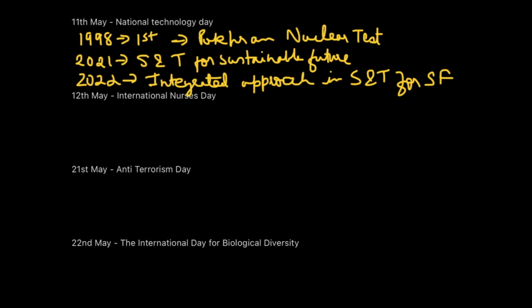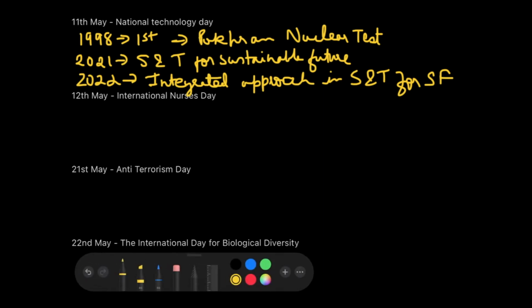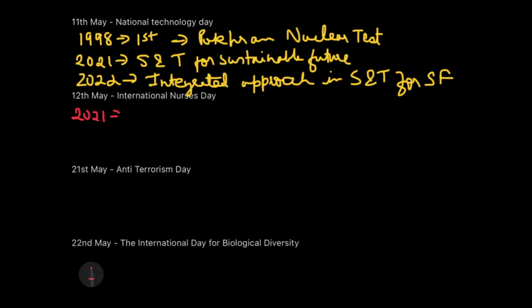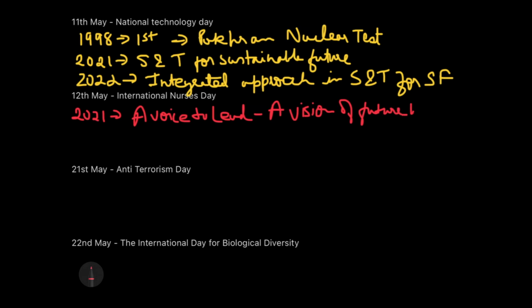Now the next important day is 12th of May. 12th of May is celebrated as the International Nurses Day. So of course, to commemorate the various contributions which the nurses have made towards society, we celebrate this day. So this is quite obvious for us to understand. The theme of 2021 for this International Nurses Day was a voice to lead. Okay, a voice to lead, and further it was extended to a vision for the future healthcare. So you can also mention it as a vision of future healthcare.